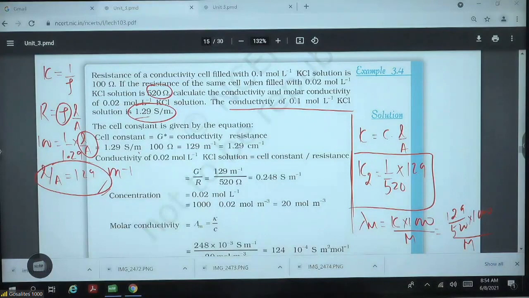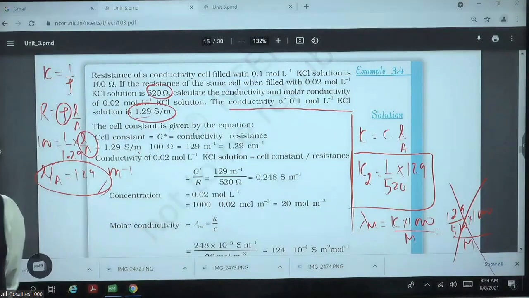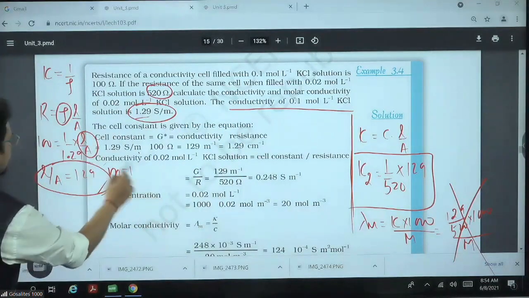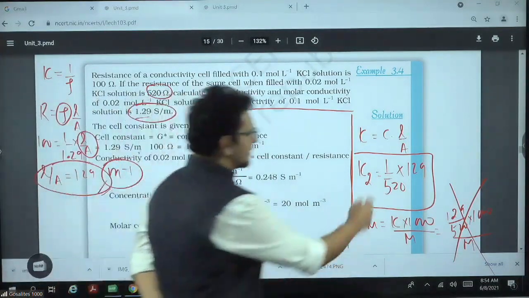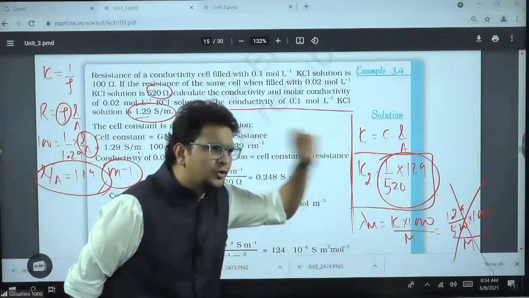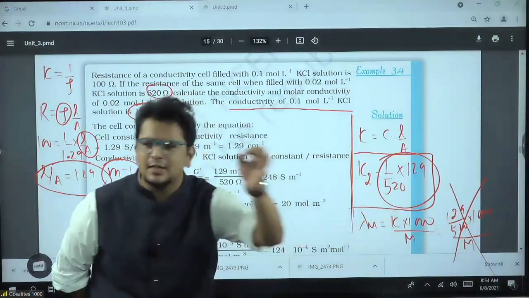Any problem? Wrong answer. Why, sir? Listen carefully. This was meter. This was also in SI unit. And here I said, if you want to apply this equation, kappa into 1000 by M, kappa must be in terms of centimeter.